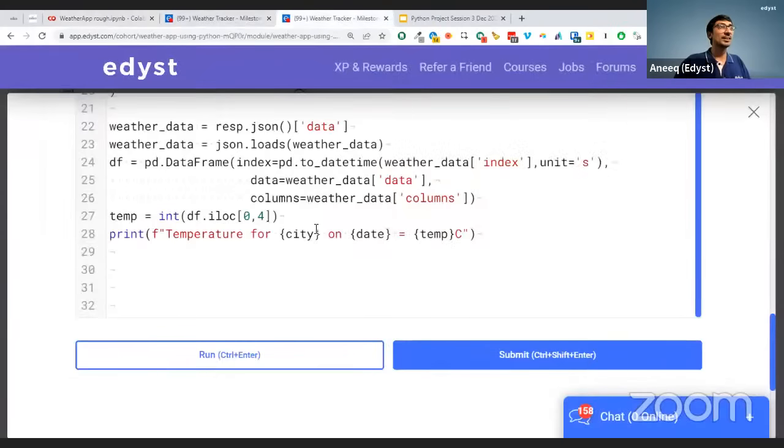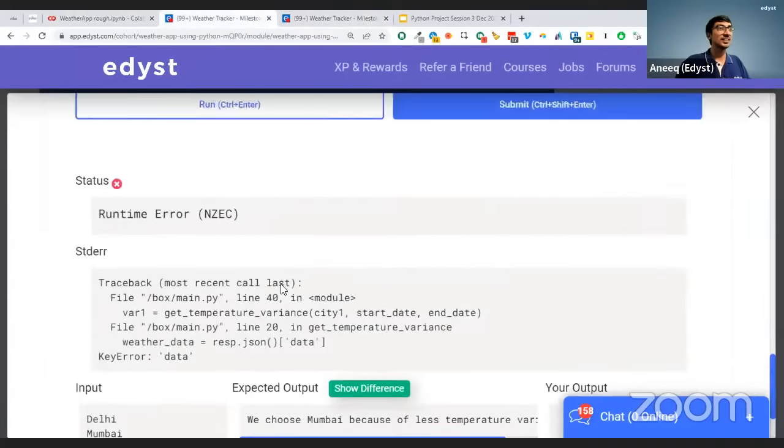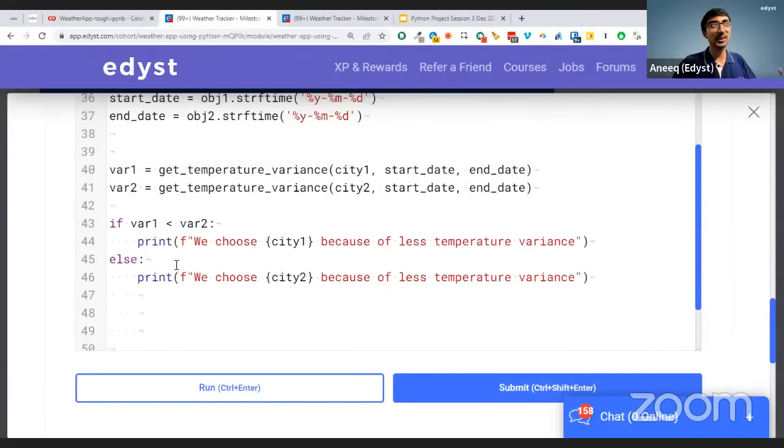But yes, this is the code for it. And if you run this code and if you submit it, it will work out. My API keys have been exhausted because you all used it up, right? I can generate a new one. You just have to give me 5 minutes. I'll do that meanwhile. So yeah, everyone, that's the code.